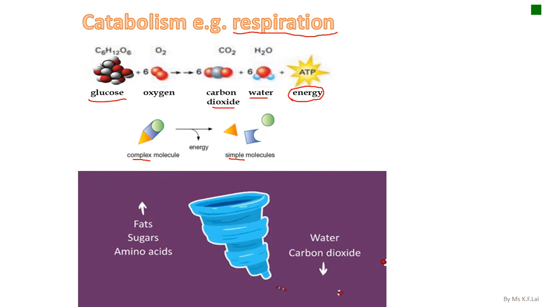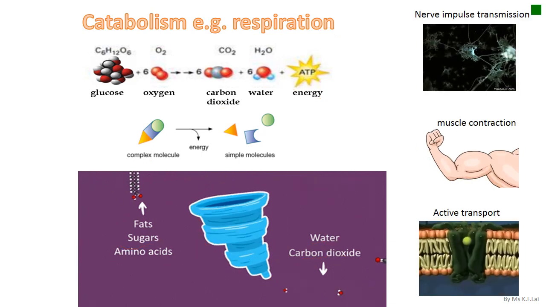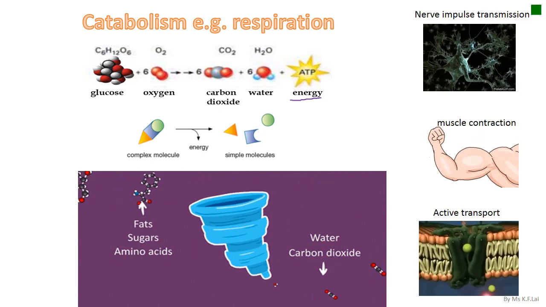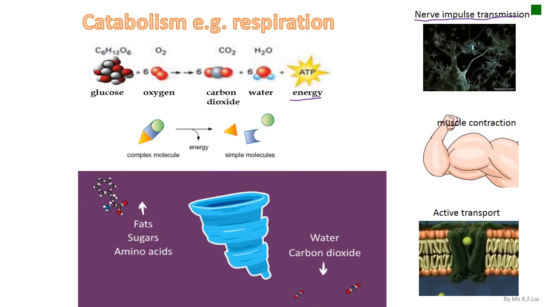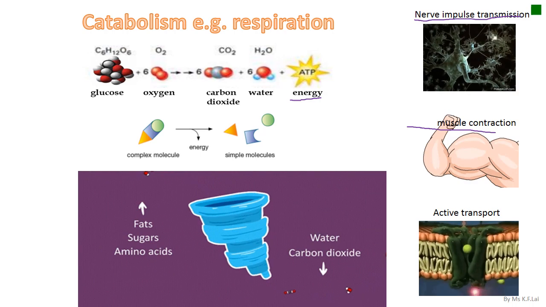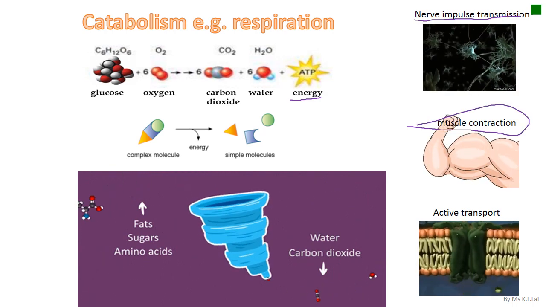So in this case, complex molecules such as sugar will be broken down by our bodies to form simple molecules such as water and carbon dioxide. The energy released in this process will be used for nerve impulse transmission, muscle contraction, or active transport.